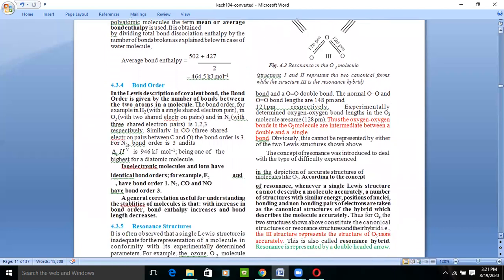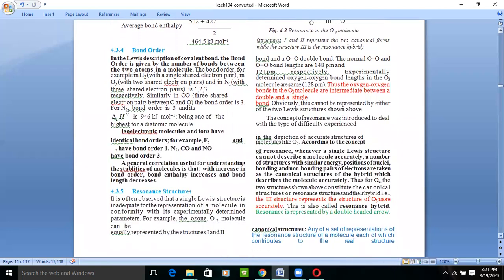So if we talk about the bond order, what is bond order? The Lewis dot structure describes the covalent bonding which exists between the atoms. But there are different types of bonds, different ways bonds form. So bond order is the number of bonds which exist between the elements.